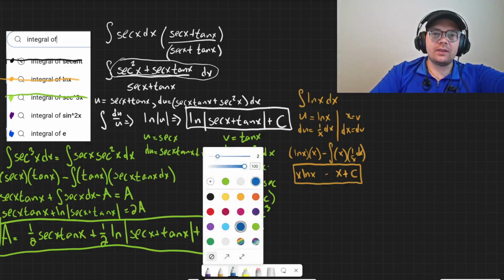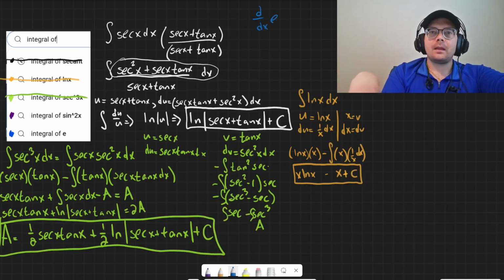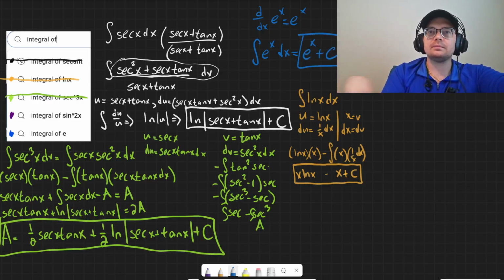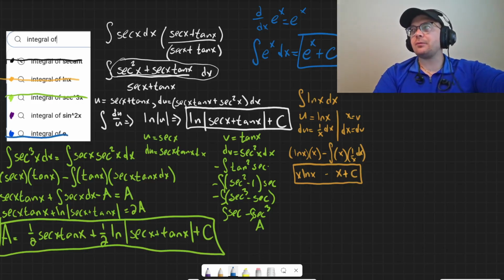So I'm going to go ahead and do that one now because this one is going to be the easiest one. Remember, the derivative of e to the x is itself, right? So if I take the integral of e to the x dx, it's going to also be itself just plus a constant, right? So that one's pretty straightforward.